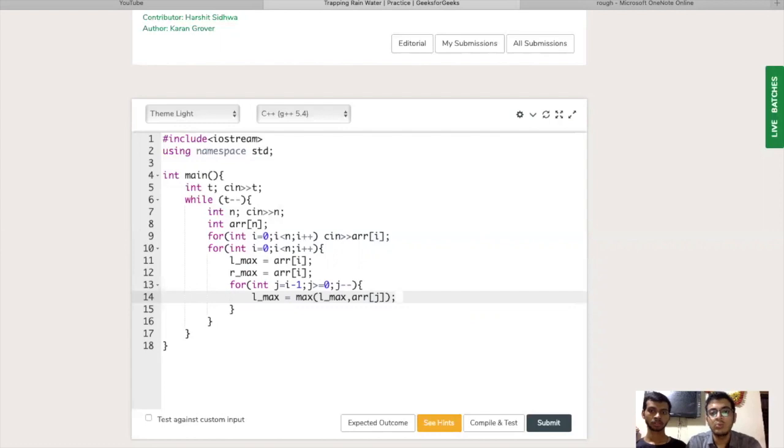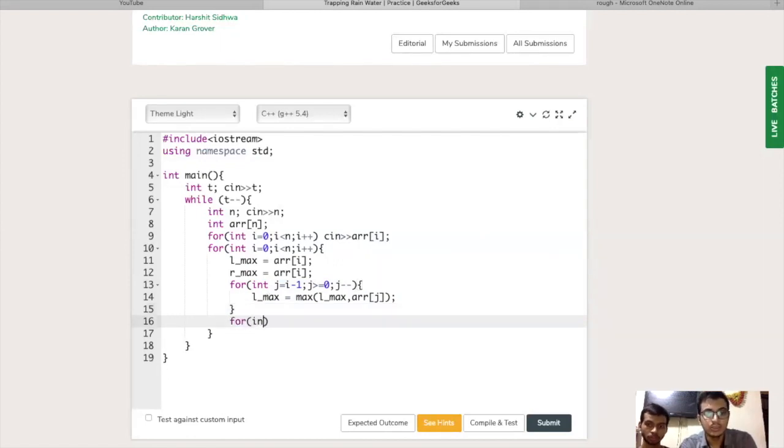So this is a technique we use to find the maximum in an array. Our task is not to find the maximum in the whole array. Our task is to find the maximum element from j equals I minus 1 down to 0, the left side of the index I, because we don't have to consider the element at which we are right now. Therefore we have taken j equals I minus 1 here. That will be considered as Lmax, and the maximum element on the right of the index I will be considered as Rmax.